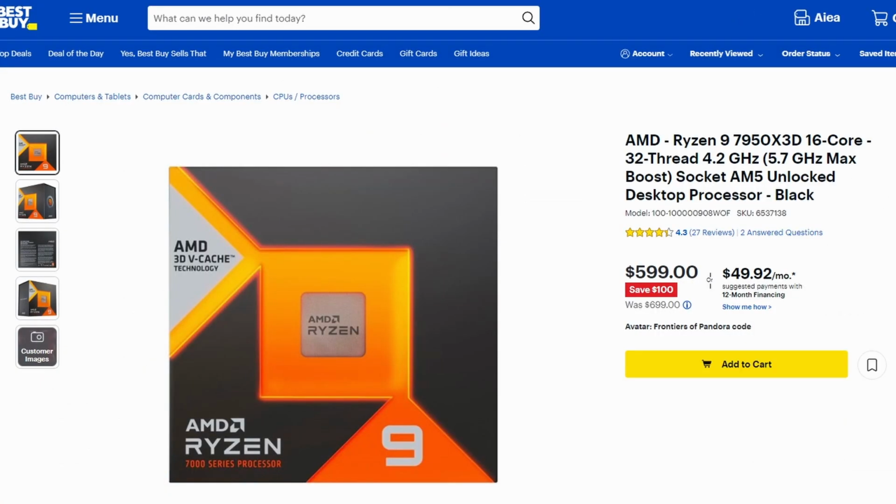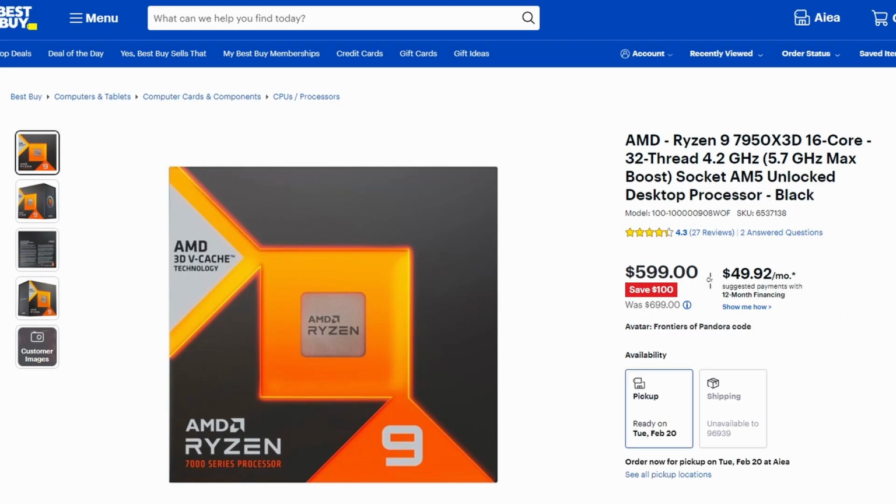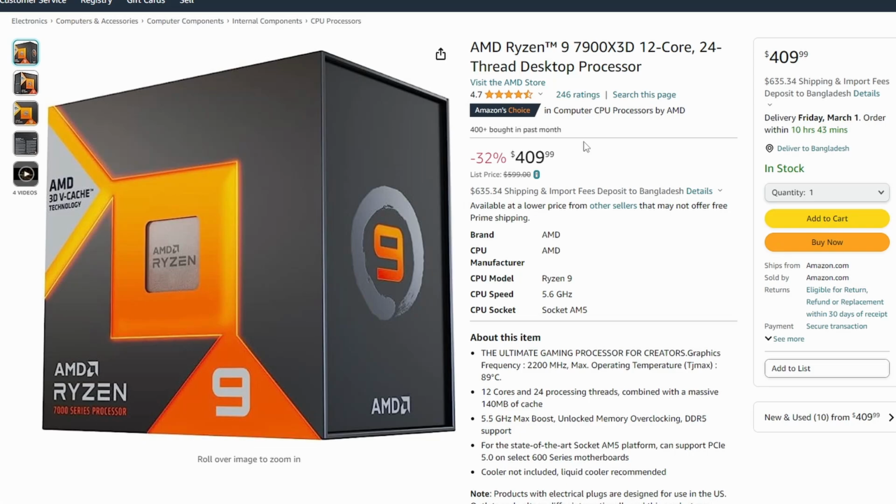You can just get it from anywhere you want. Also, at Best Buy, the Ryzen 9 7950X3D is also at $599. So again, whatever vendor you're choosing, literally the same price cut. So that's pretty neat.